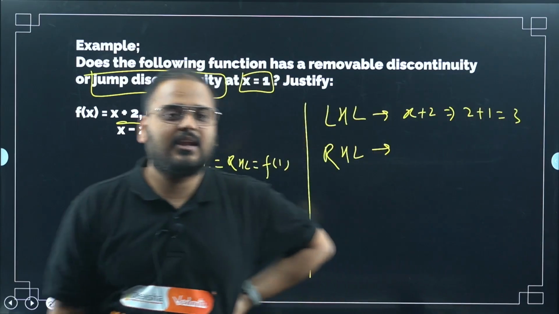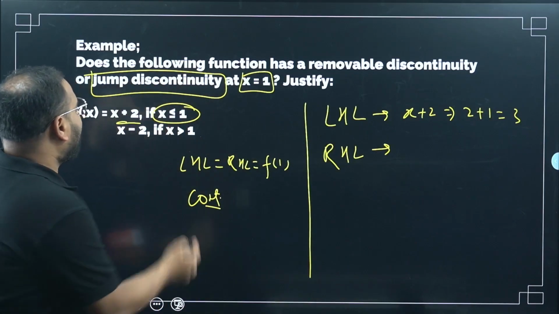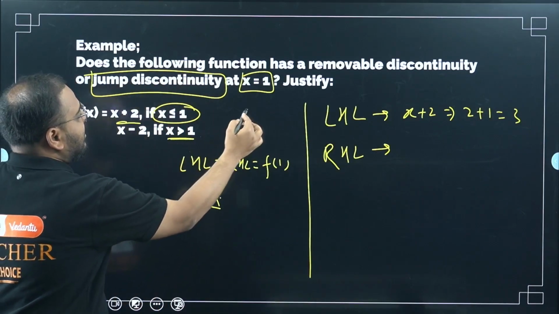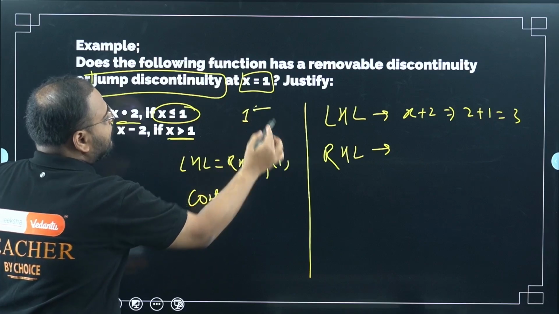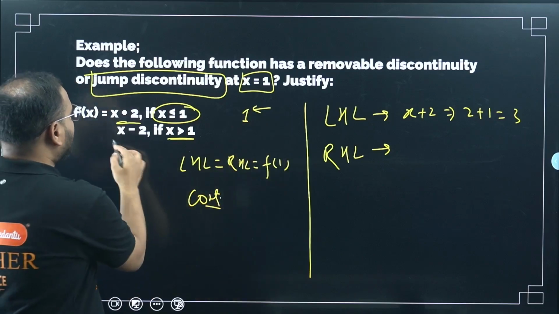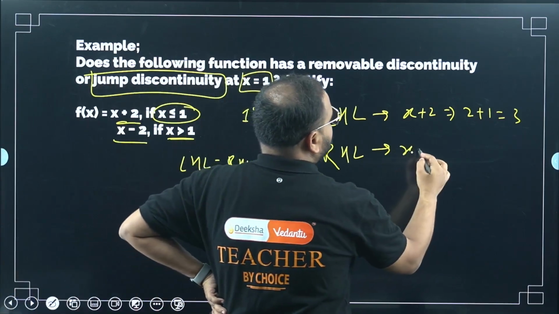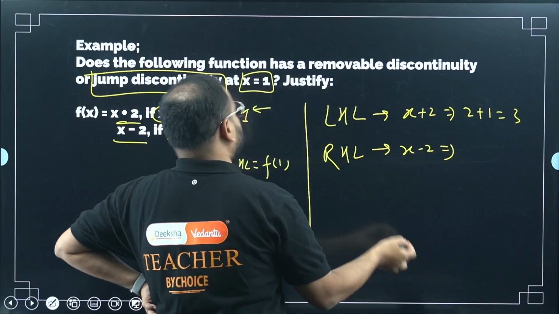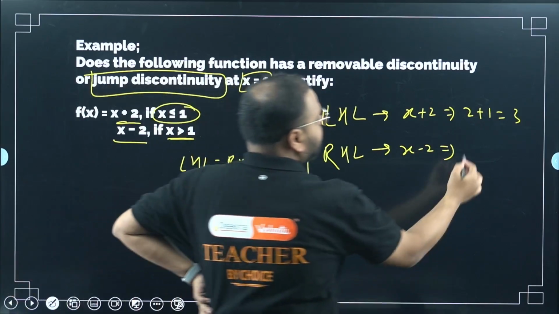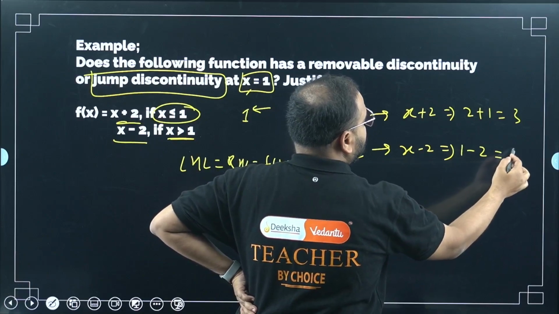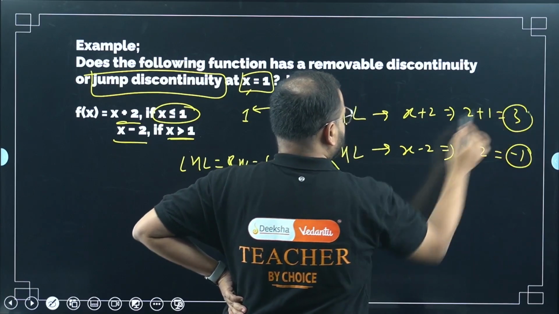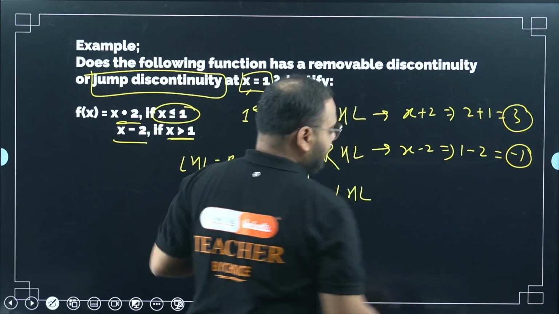So LHL is 3. What about RHL? I have to use the greater than sign because this is 1. RHL will come from here. So greater than 1, so I will use what? x minus 2. Please check. What is my x value? 1, sir. Put it here. How much is that? -1.